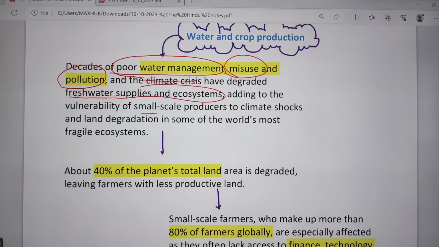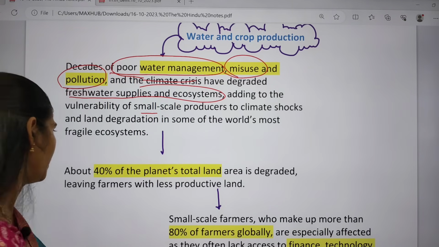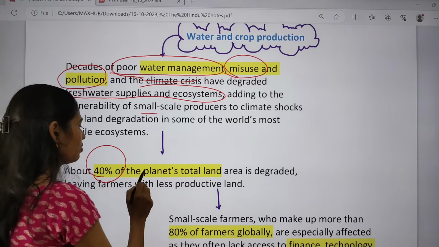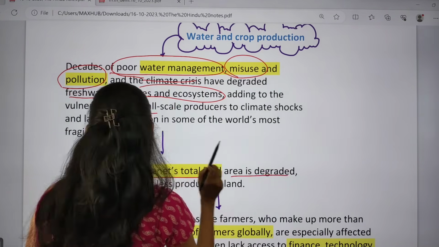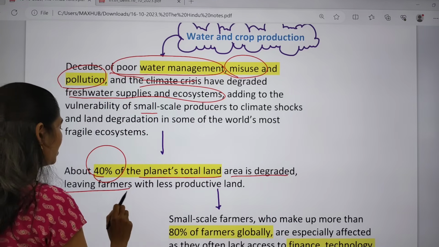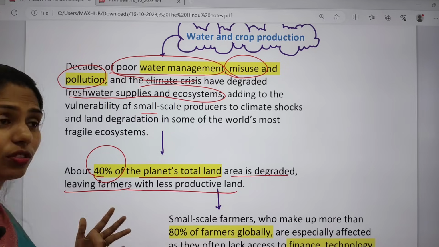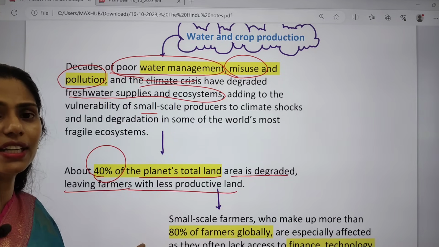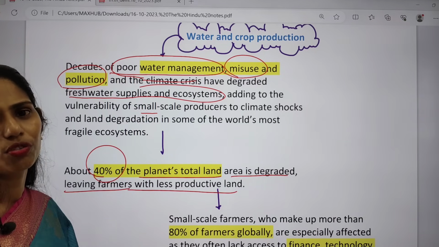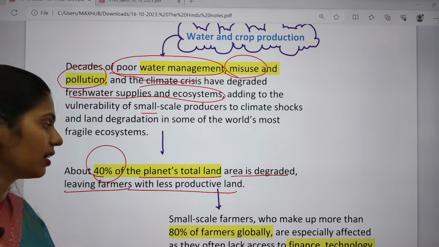Because of this, we are facing issues regarding decreased food productivity. About 40% of the planet's total land area is degraded, leaving the farmers with less productive land. So how can we go for agricultural production in these areas? We can't.